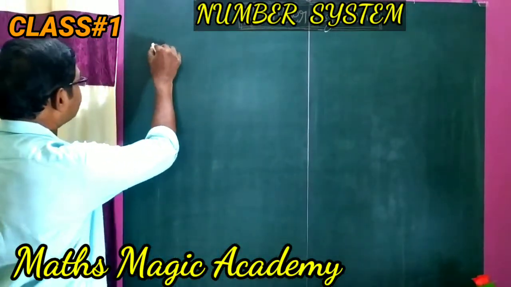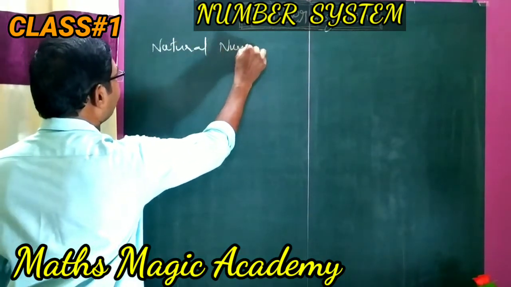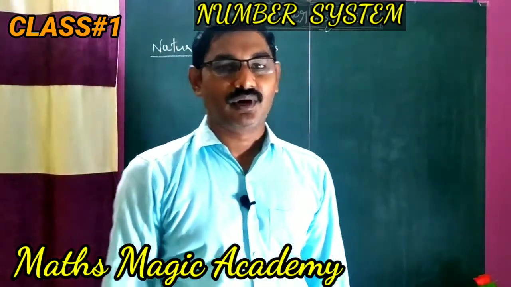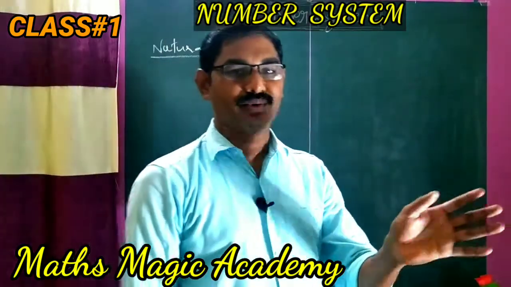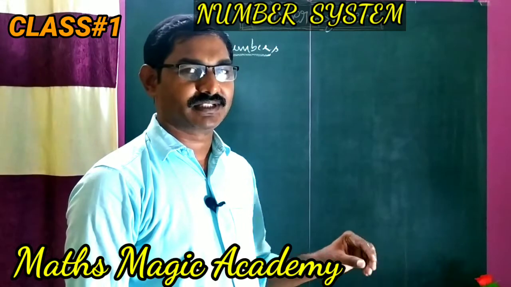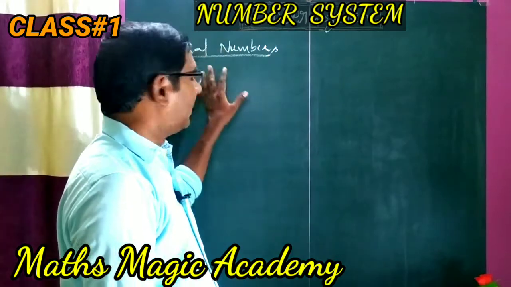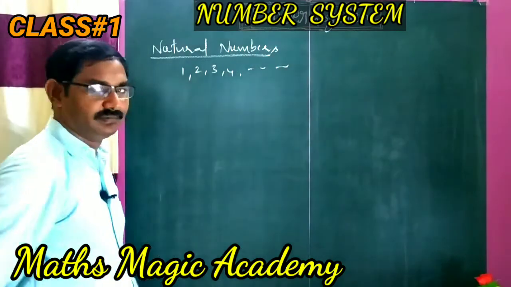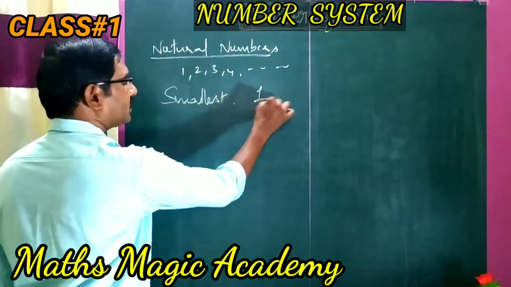Next, natural numbers. Children, if I ask you to count how many children are there in the classroom, what are you going to do? You will start counting 1, 2, 3, 4 onwards, right? So these are countable numbers. The numbers we generally use are called countable numbers or natural numbers, beginning from 1, 2, 3, 4 and so on. What is the smallest natural number? The smallest natural number is 1.